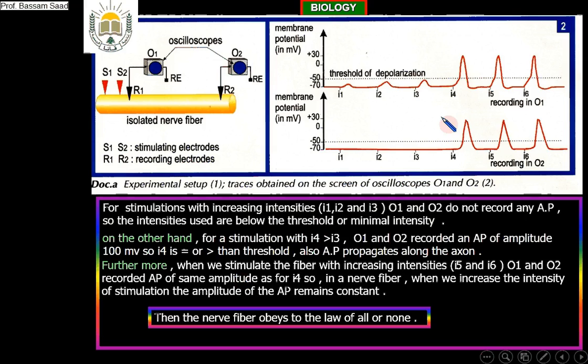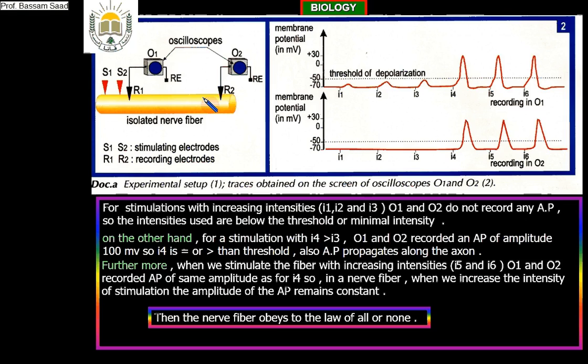If I tell you something is moving, you will ask me another question about this movement. With which speed? With which velocity? What is the velocity of this movement? What is the speed of this movement? So when we say the action potential in a nerve fiber propagates, it moves, with which velocity?